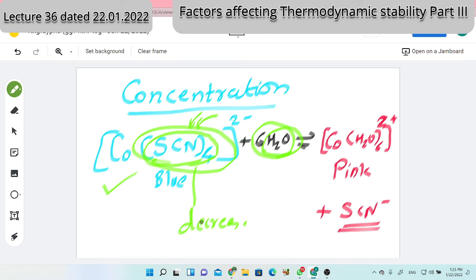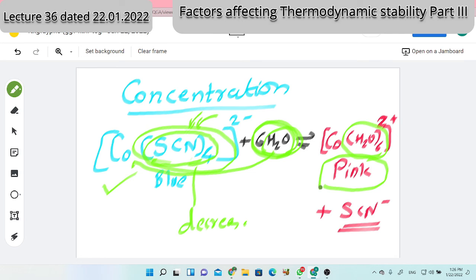But the concentration of thiocyanate is decreasing, then what happens? The bonding with water starts. And how many water molecules surround? 6 water molecules surround. And what's the color of that octahedral cobalt aqua complex? It is pink in color. So only after dilution the color will change. Generally the color fades, but here the color changes, and the color change is due to the change in concentration.